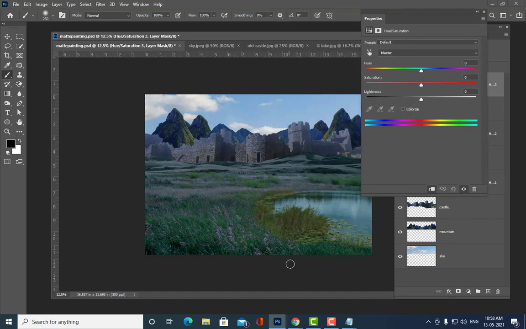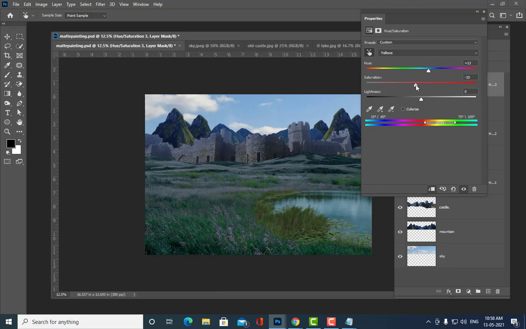And then next thing is, we want to make this grass a little bit greenish, or a little bit closer to this color. So what you can do, just simply pick the color here. See, when I picked the color, what is the thing here? Yellows, right? So now let us change the yellows to a little bit greenish. If I move it to the left, nothing is happening. If I move it to the right, see now the grass is becoming green. Are you all able to see the change?